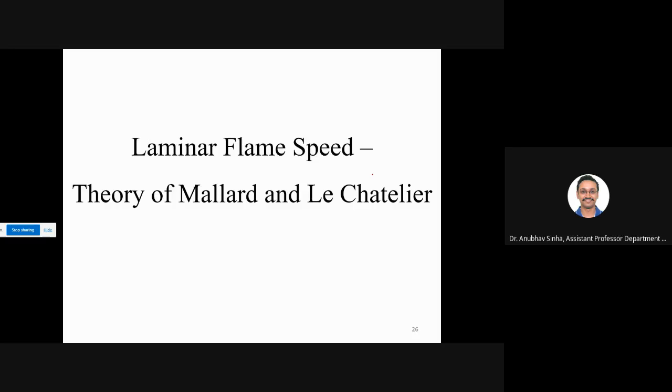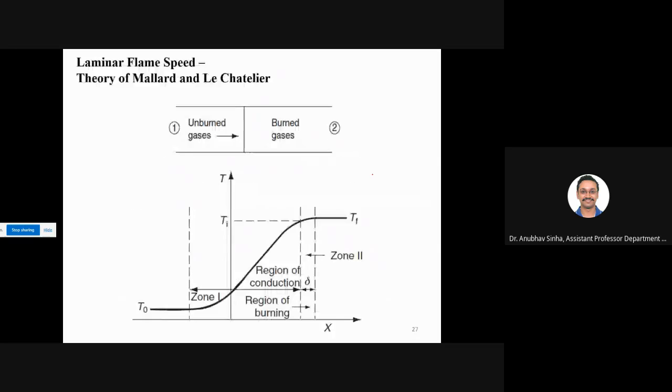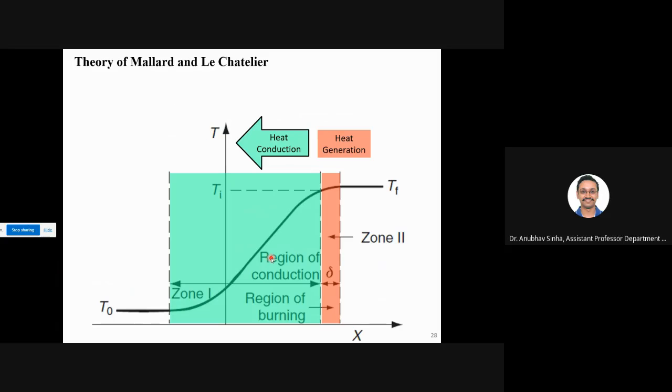So I'll quickly go through it again. If you have doubt, you can ask that time. Basically, we have a tube where we have a straight unwrinkled flame. This is ideal condition. Unburned gases are hitting the flame and getting burnt, leaving from that side. Now we see that the temperature varies like this, and we have divided it into two zones. Just look at the next slide.